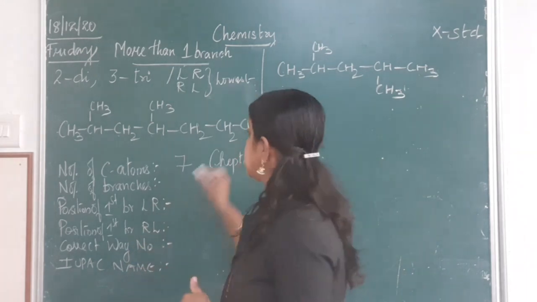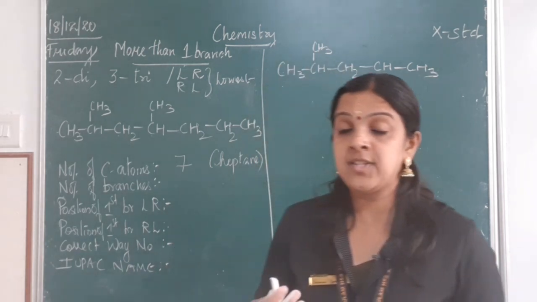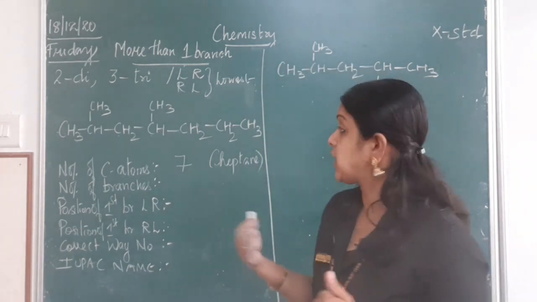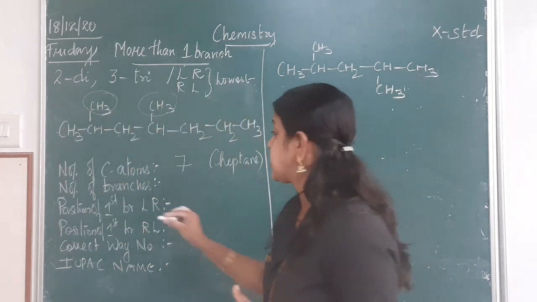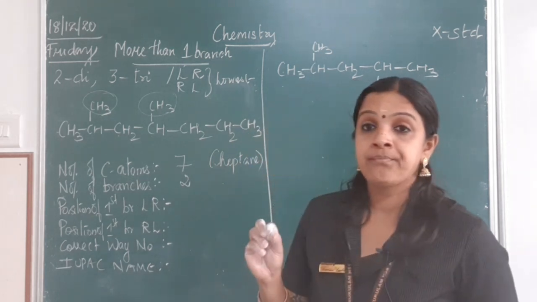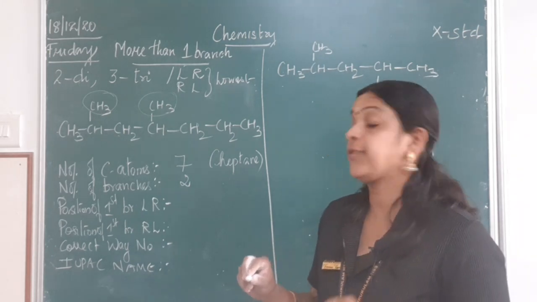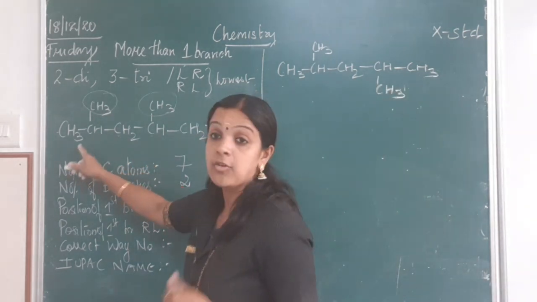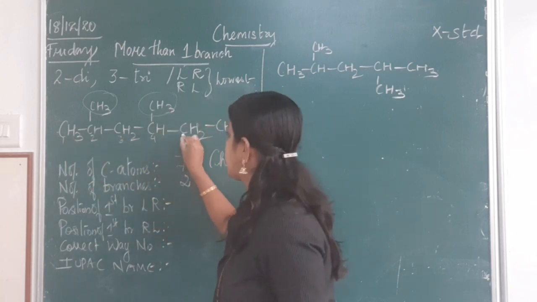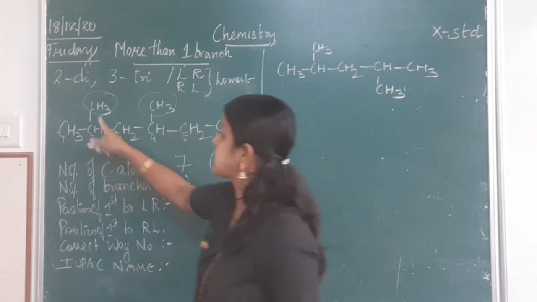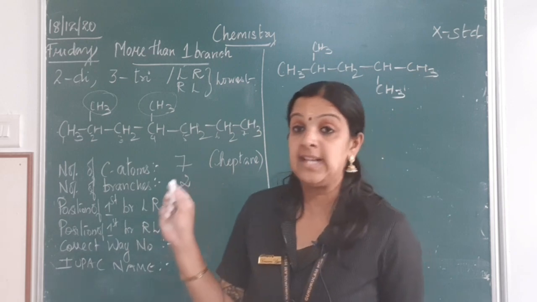Number of branches. So if this is going to be my main chain, whatever are attached to the main chain are called as branches. So how many branches I have here? This is my first branch, this is my second branch. So number of branches are 2. Now I am going to do the numbering to find out the position of the first branch from left to right. So when I count from left to right, this is my 1, 2, 3, 4, 5, 6, 7. The position of the first branch is getting the number 2 if I count from left to right.